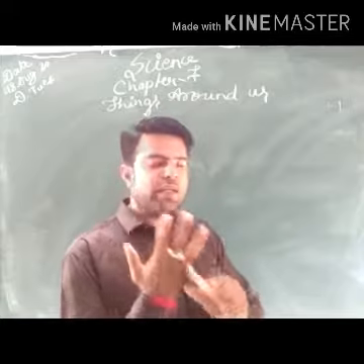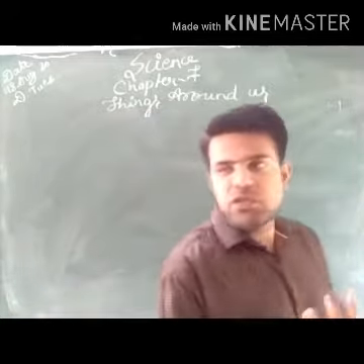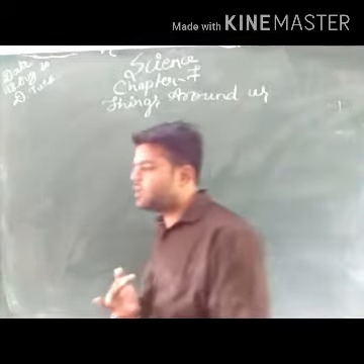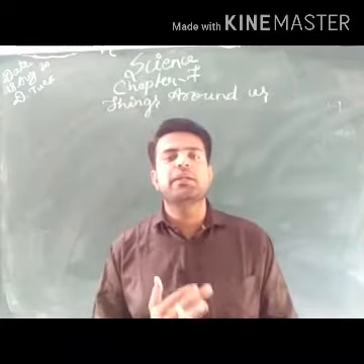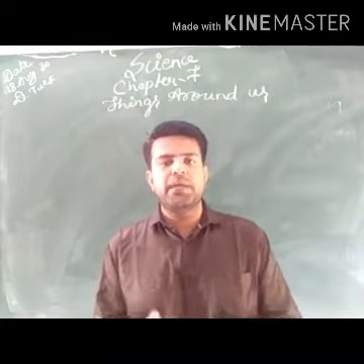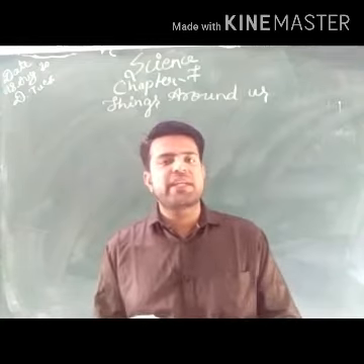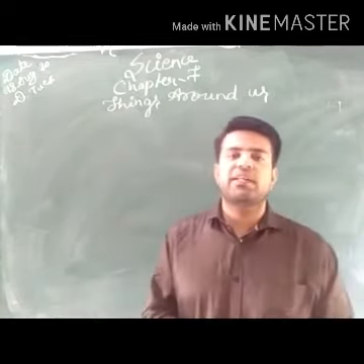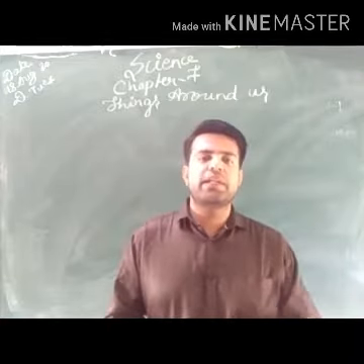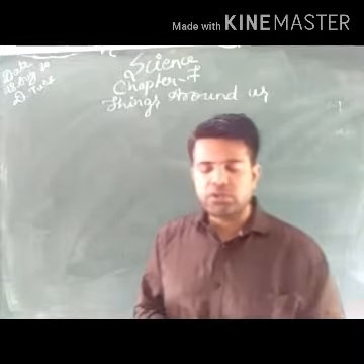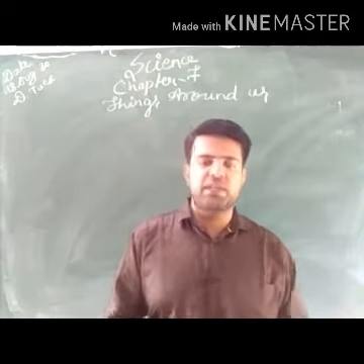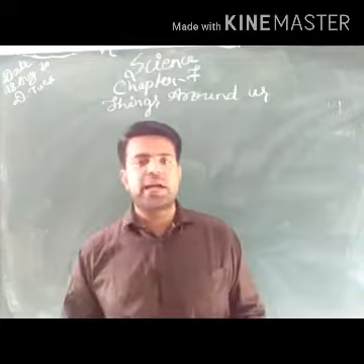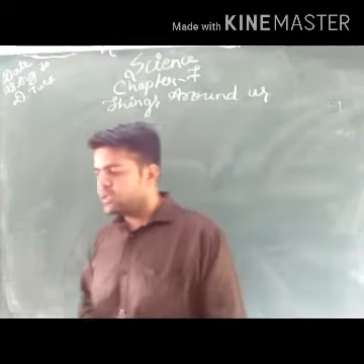Primary consumers are herbivores. The organisms that feed only on plants are called herbivores or primary consumers. Next we studied the secondary consumers, which are carnivores, the organisms that eat the flesh of other animals, like lion and tiger.